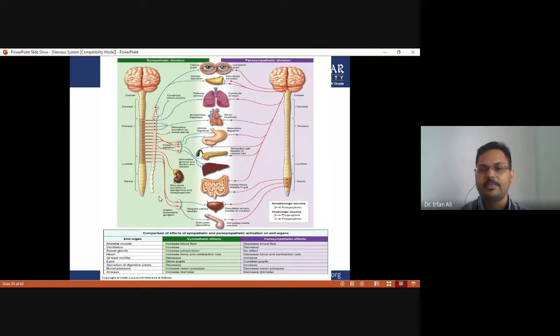And the parasympathetic effect includes decreased blood flow toward the skeletal muscle, decreased ventilation, no effect on sweat glands, decreased force and contraction rate of the heart, increased gastrointestinal tract motility, constricted pupils, increased secretion of digestive juices, decreased mean blood pressure, and decreased diameter of airways.